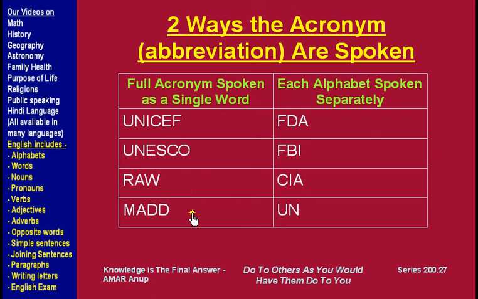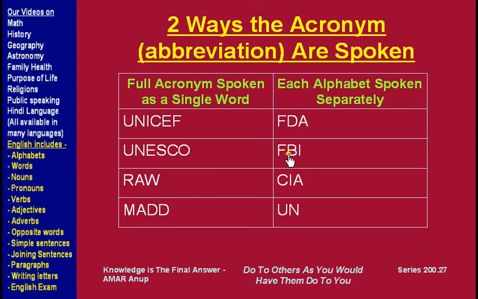Another abbreviation is MAD. The full name for MAD is Mothers Against Drunk Driving, but we don't use the full words, we use the acronym. Compared to that, these are also abbreviations or acronyms, but we don't use them as words, like FDA. We use each alphabet separately. We don't call it FDA as a word, we say F-D-A.